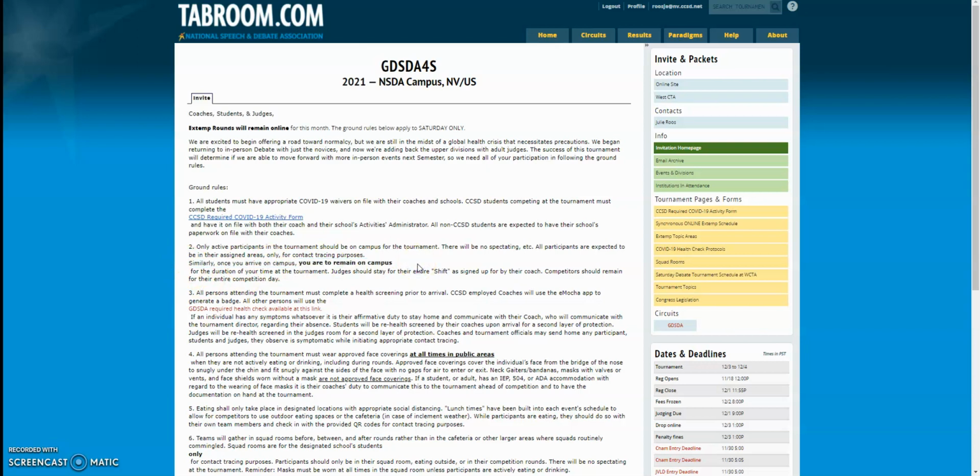Similarly, once you arrive on campus, you are to remain on campus. You are not to go off campus for lunch. There will be food trucks available for lunch for everyone. Judges' food will be covered, as it always is. Students, you need to bring money for food. There will be more trucks this time, and we've changed the schedule so that there shouldn't be overlap in who's out there waiting for food.